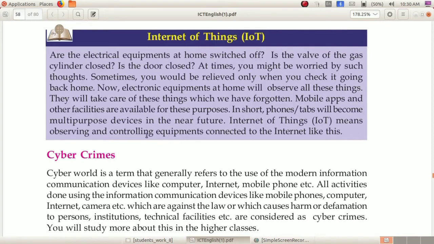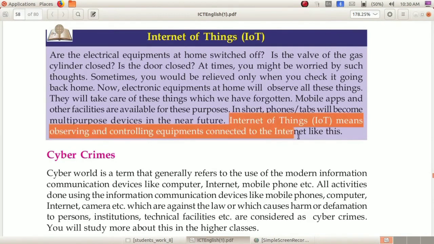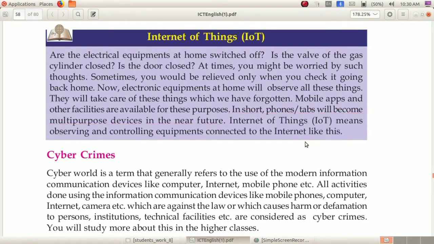So we can say that your mobile phones will become multi-purpose devices in the near future. IoT means observing and controlling equipment connected to the internet. IoT means observing and controlling such equipment in your home, but the equipment must be connected to the internet.